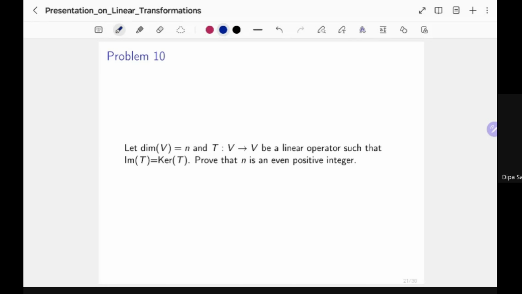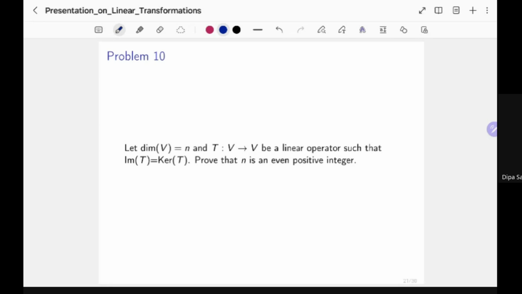All right, so let's look at this problem. This is also interesting. Say I give you a vector space V over any field. Actually, let's take R to be the field. Let R be the field, and T be a linear operator. Linear operator just means that the domain and the codomain spaces are the same space. That's when we use the phrase operator.